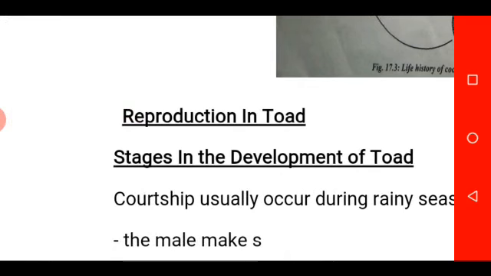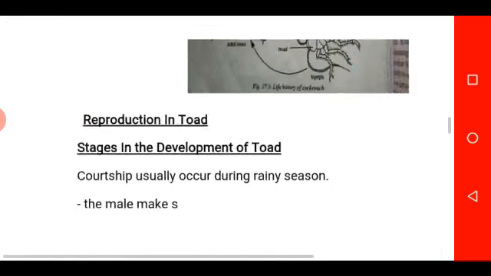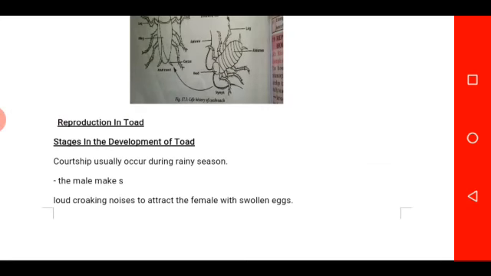Now we move to reproduction in toad. How the toad develops from the egg stage to adult stage. At the beginning of reproduction in toad, we have what we refer to as courtship.